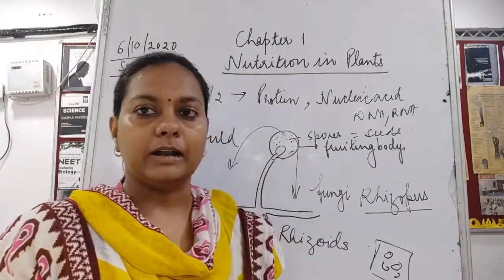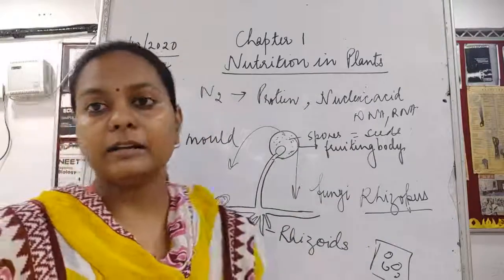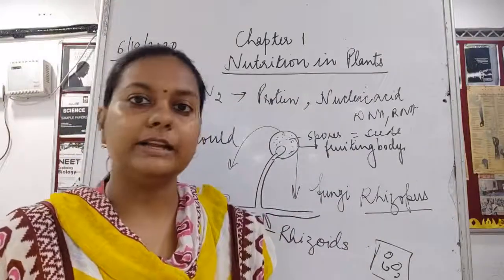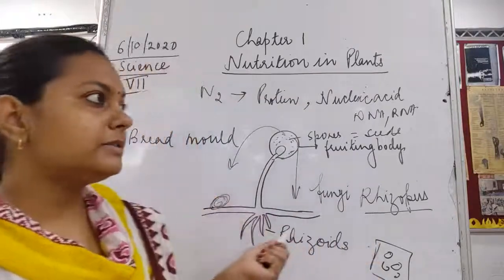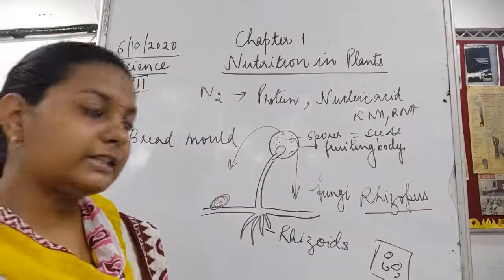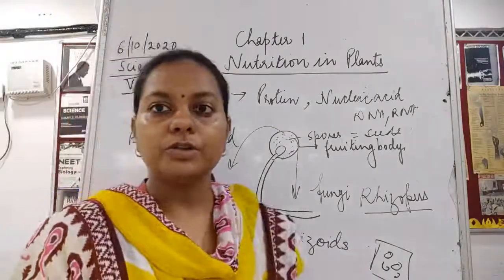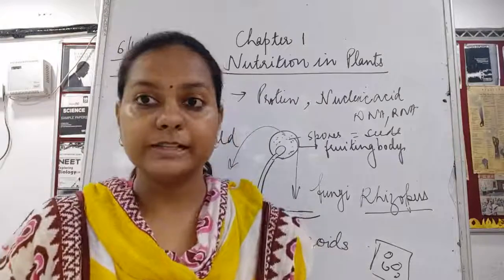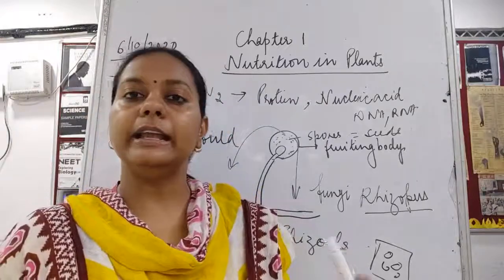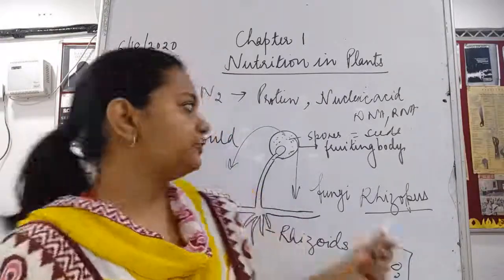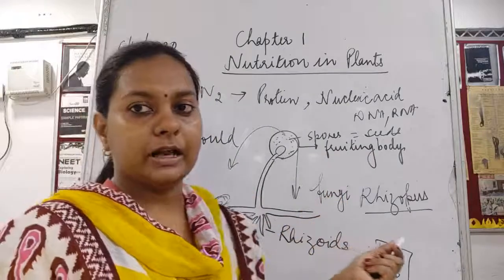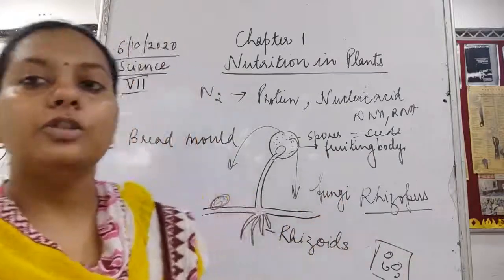It is simple, like that of a plant, but they are not actually green plants, because their system is incomplete. They lack chlorophyll. That is why they are said to be non-green plants.